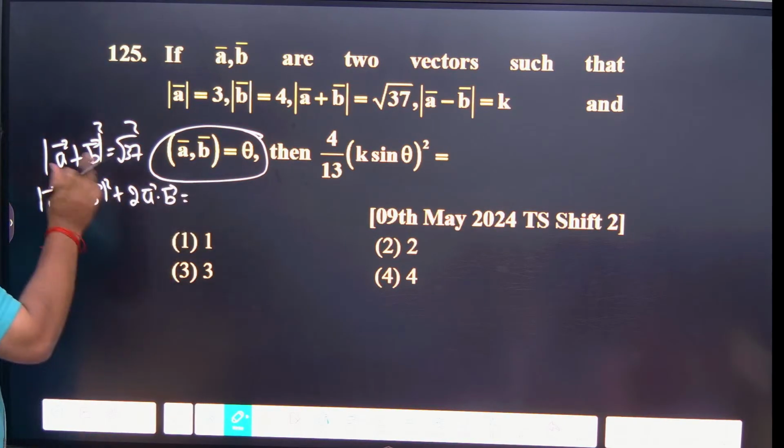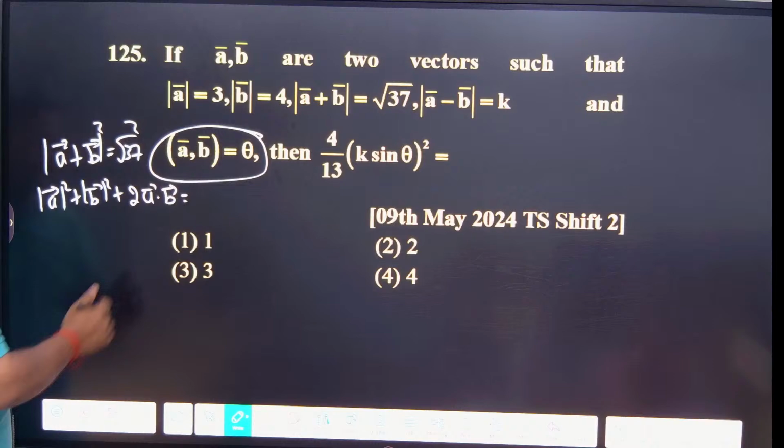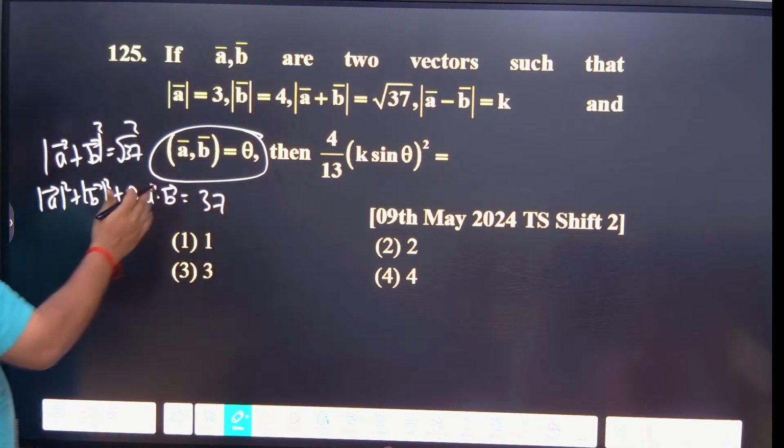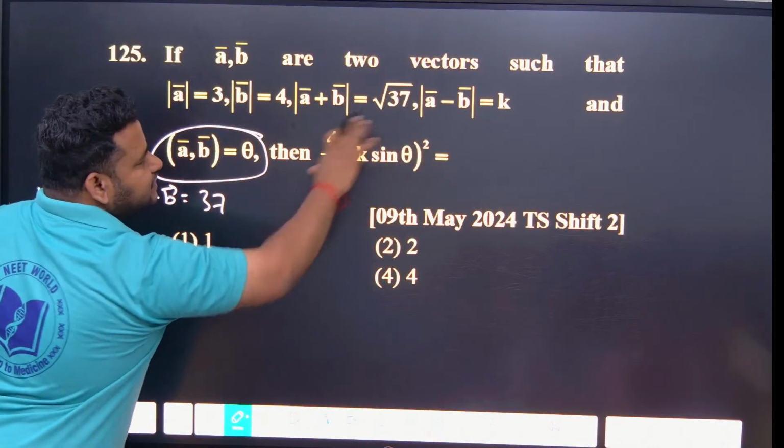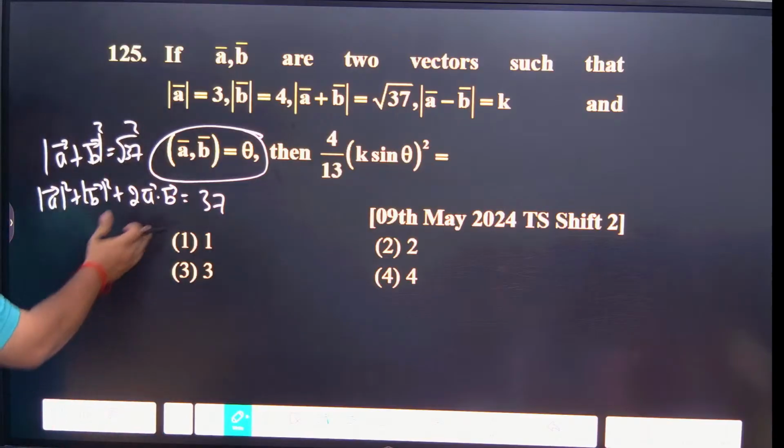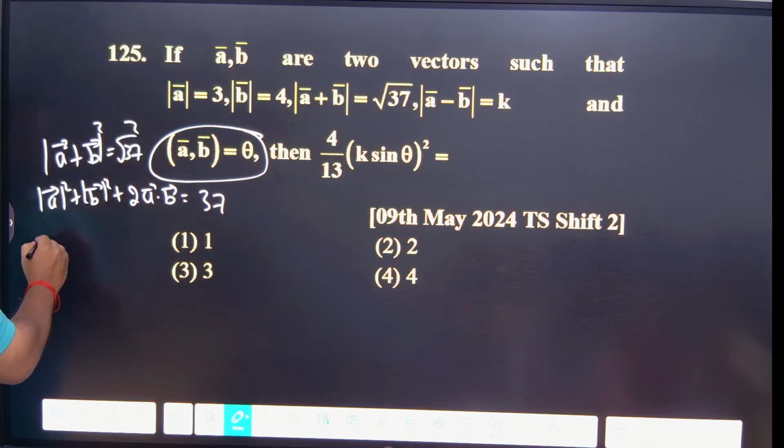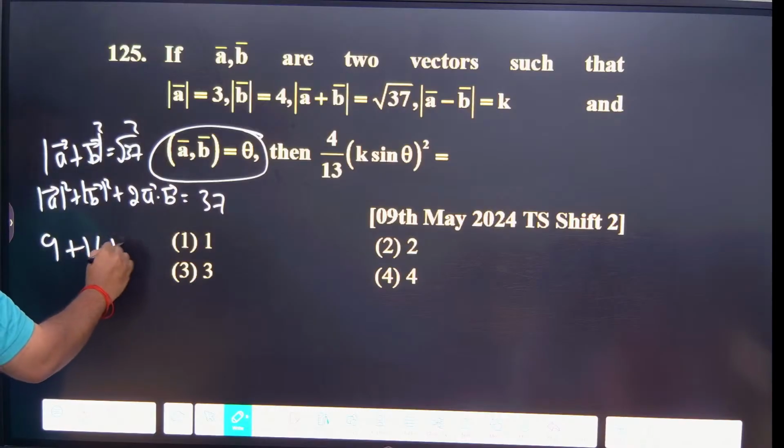So A dot B should definitely come, then only you can find the angle. This theta is the given. So it is equal to 37. Here you are not finding the angle, you have to find the value of this one. Now A is 3, this will become 9. B is 4, this will become 16, plus 2.